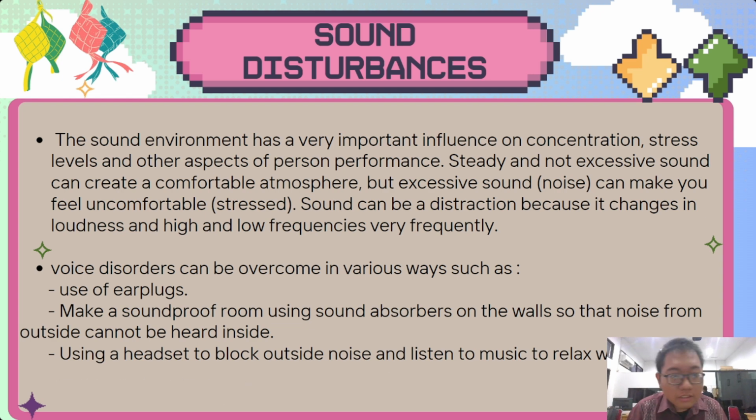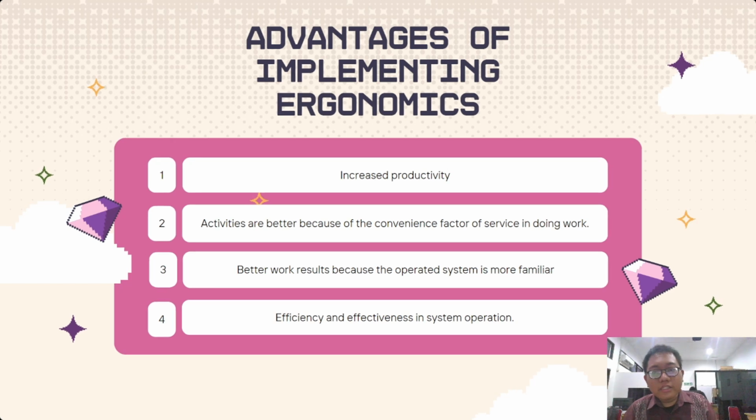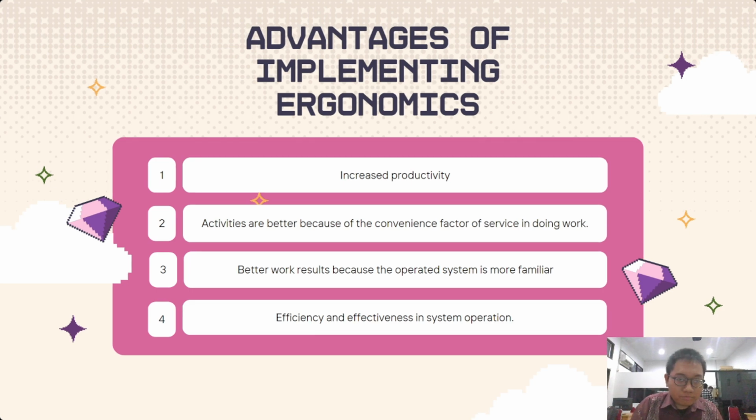The next is the advantages of implementing ergonomics. Number one is increased productivity. Number two, activities are better because of the convenience of service in doing work. And number three is better work results because the operated system is more familiar. And the last is efficiency and effectiveness in system operation.